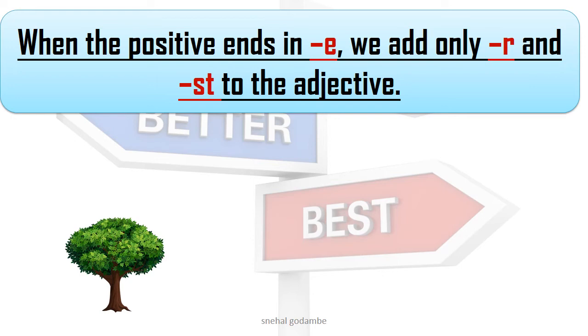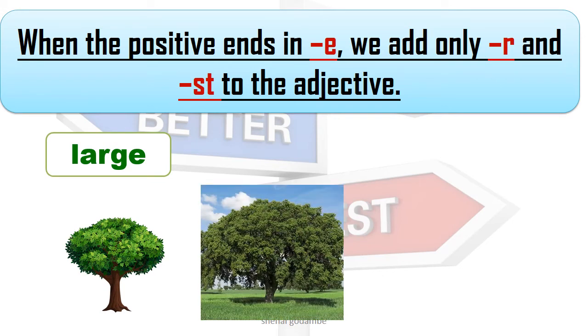For example, see the tree, large. At the end of that word, it is E. So if we want to show the comparative degree, this tree is larger.